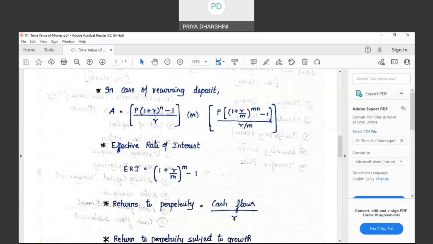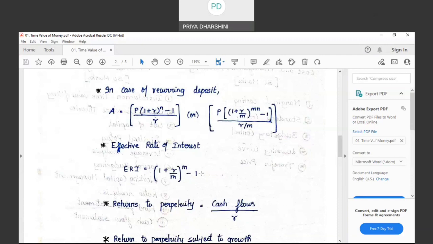Then comes the effective rate of interest. What is this effective rate of interest? The formula is (1 + R/M)^M − 1. So let me give you an example. I have invested 1 lakh in a fixed deposit, and let me tell you that I want returns every month, every half yearly. Just an example. Okay. So 1 lakh is the money invested in a particular deposit for a period of 1 year at 10% rate of interest.